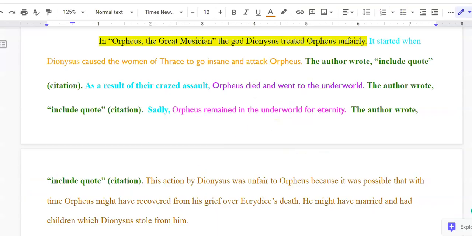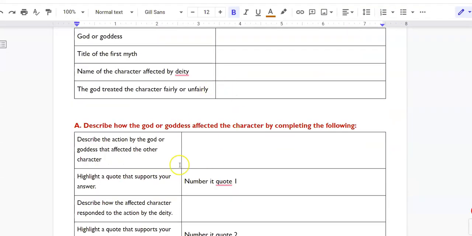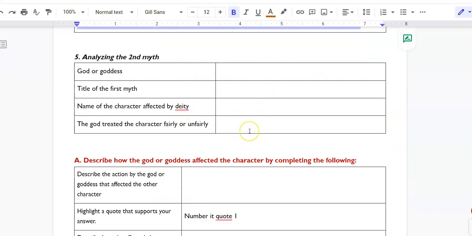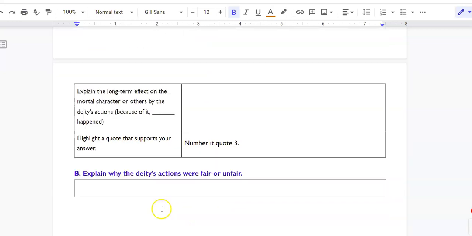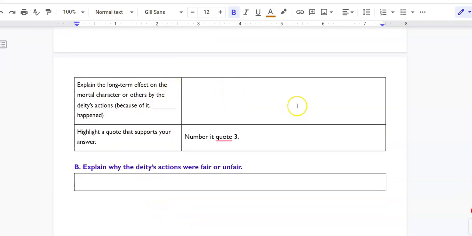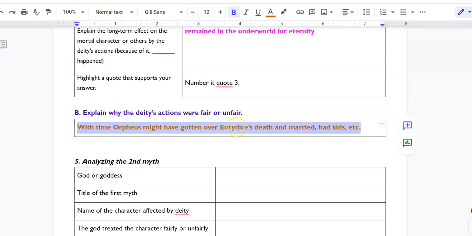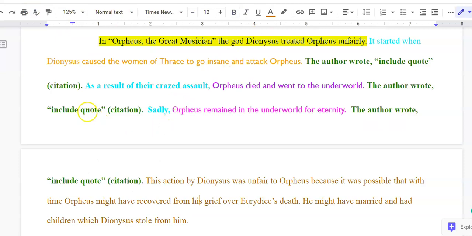You're going to start with step 5 in your brainstorming chart. You're going to write your topic sentence for the second myth. You're going to follow through with your transition word, your action, the quote, a transition word, how the character was affected, and quote, transition word, and the long-term implications and long-term results with a quote, and then why it was fair or unfair. So the paragraph is set up exactly the same. It's just with the second myth. Okay? So if you have any questions, by all means ask me. It's what I'm here for.